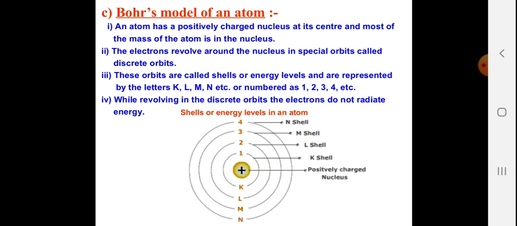The electrons revolve around the nucleus in special orbits called discrete orbits. Their names are 1, 2, 3, 4 or K, L, M, N. These orbits are called shells or energy levels, and are denoted by letters K, L, M, N or numbered as 1, 2, 3, 4. While revolving in a discrete orbit, the electrons do not radiate energy.